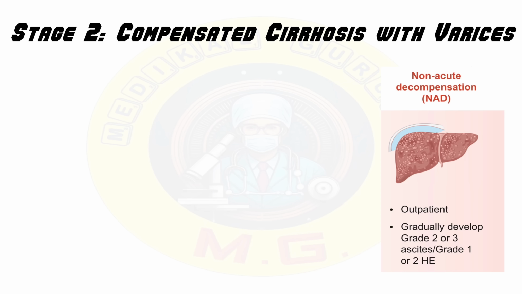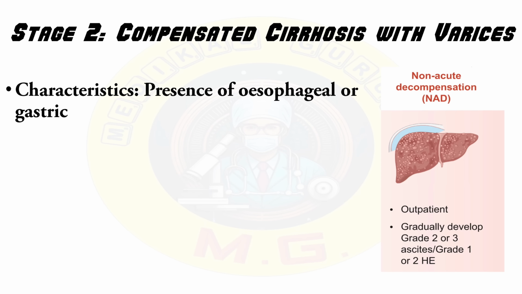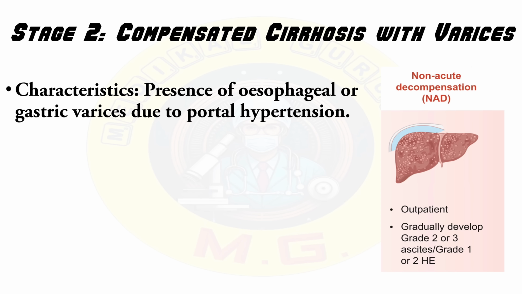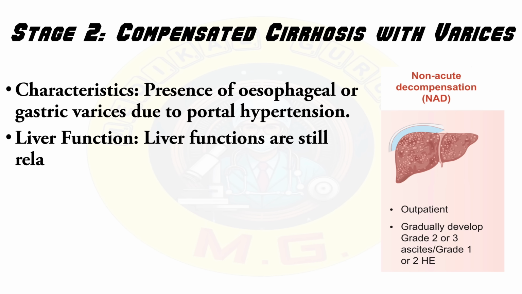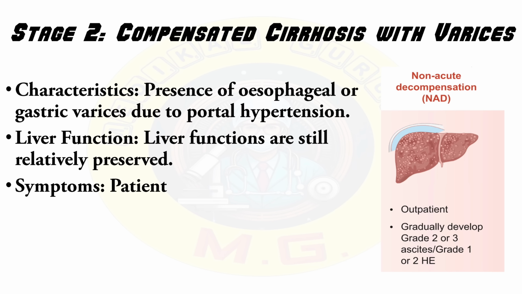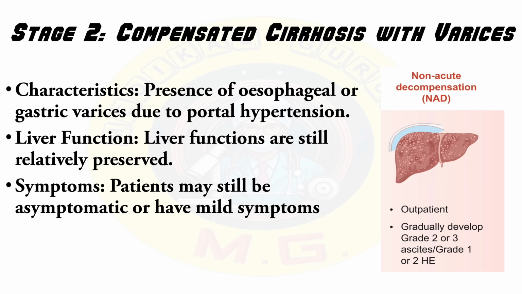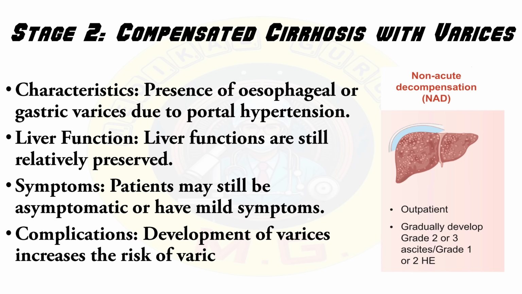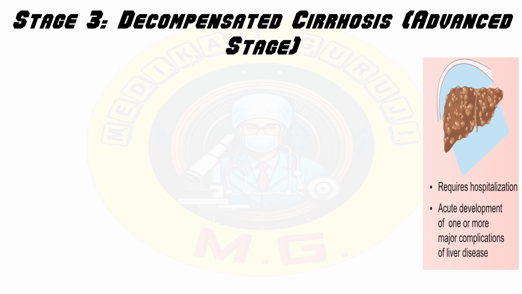Next is stage 2, that is compensated cirrhosis with varices. It is characterized by presence of esophageal or gastric varices due to portal hypertension. Liver function is still relatively preserved. Patients are still asymptomatic or have mild symptoms. Complications are like development of varices, which increase the risk of variceal bleeding, which leads to anemia.